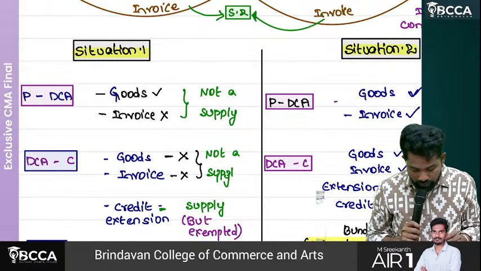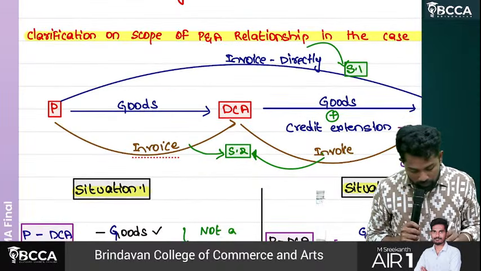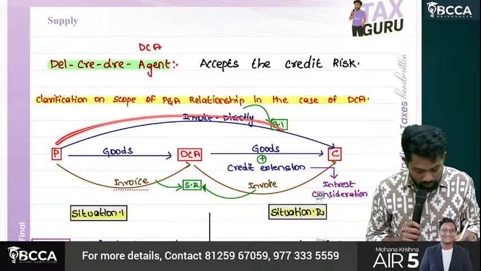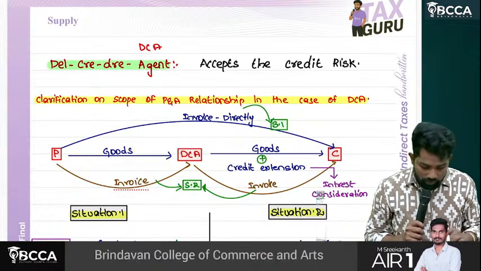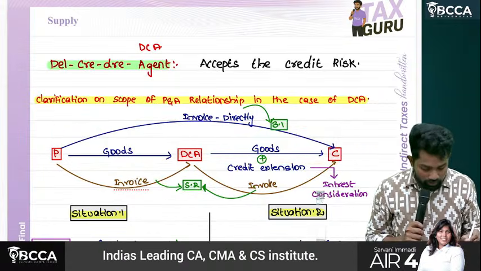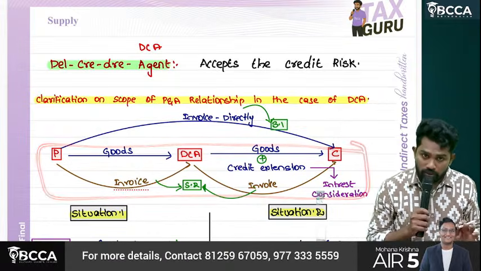Don't confuse with this diagram. This first part is situation 1 and this part is situation 2.